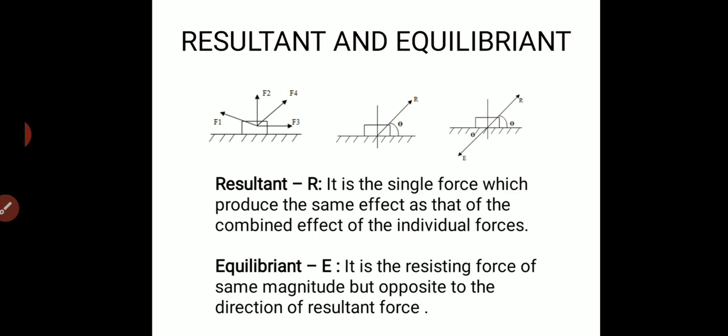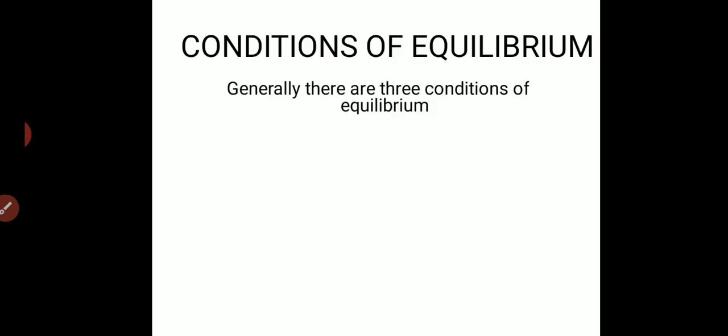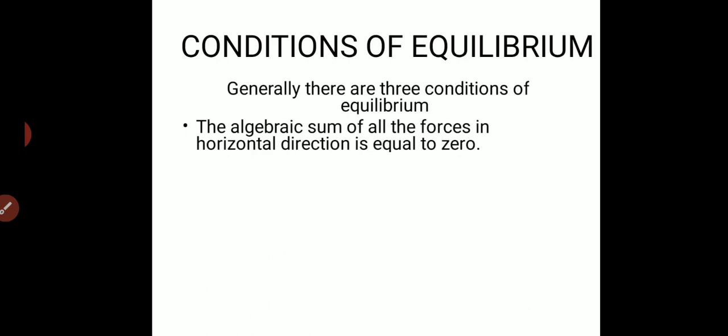So coming on to the next concept, that is conditions of equilibrium. So generally there are 3 conditions of equilibrium. The first condition is that the algebraic sum of all the forces in the horizontal direction is equal to 0, or it can also be stated as the algebraic sum of all the forces in x direction acting on a structure is equal to 0.